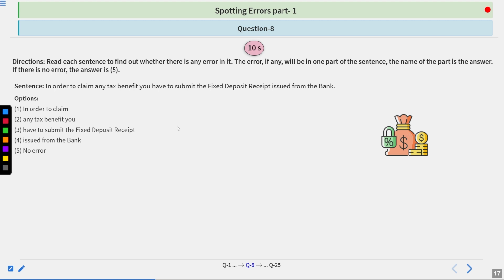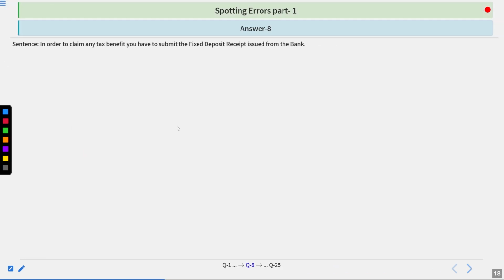The sentence is, in order to claim any tax benefit, you have to submit the fixed deposit receipt issued from the bank. Options are given below. You have 10 seconds to find out the correct answer. I hope you have found it. The correct answer is answer 2, any tax benefit.